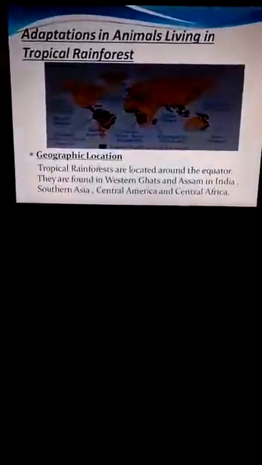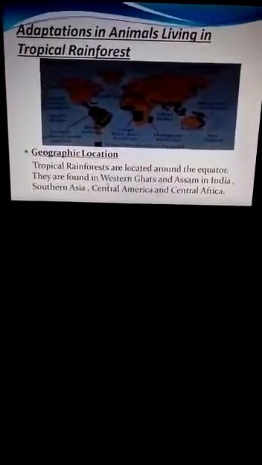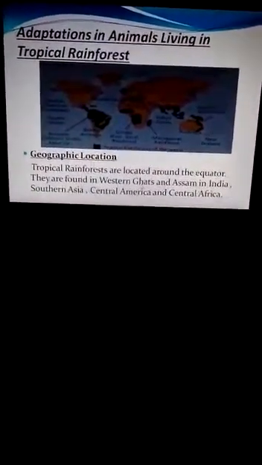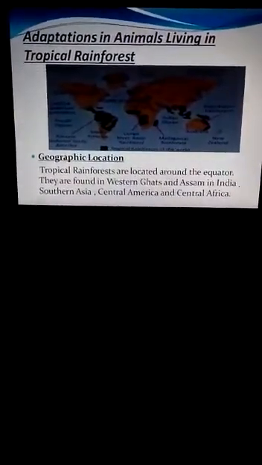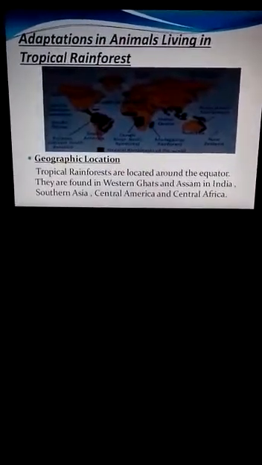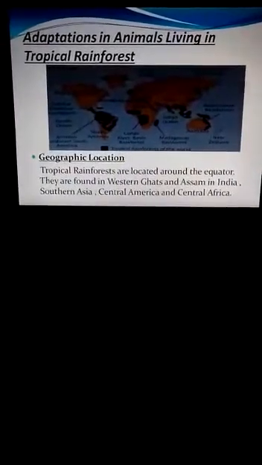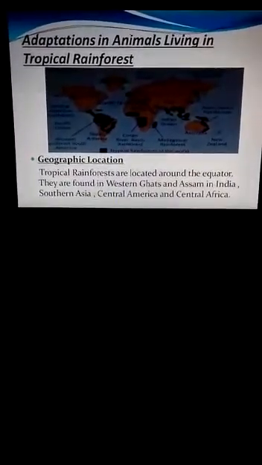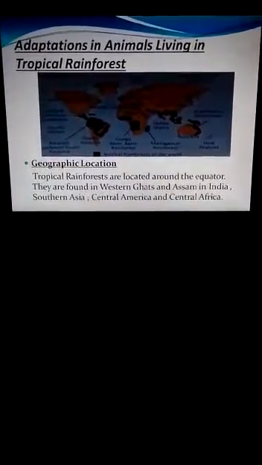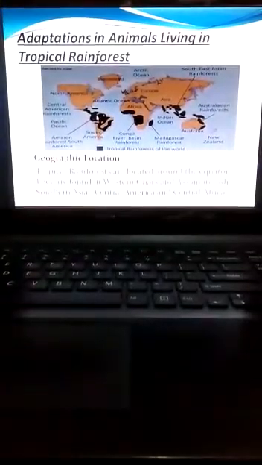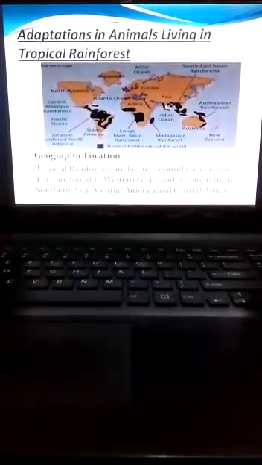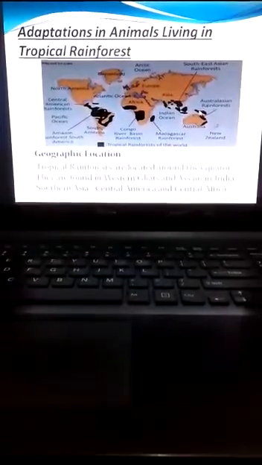First, the geographical location. The tropical rainforests are located around the equator, that is, the belt around the equator. They are found in Western Ghats and Assam in India, Southern Asia, Central America and Central Africa. These are the places where we can see the tropical rainforest area. As you can see in the map, the darkest green portions marked over here are the places which have the tropical rainforest area.